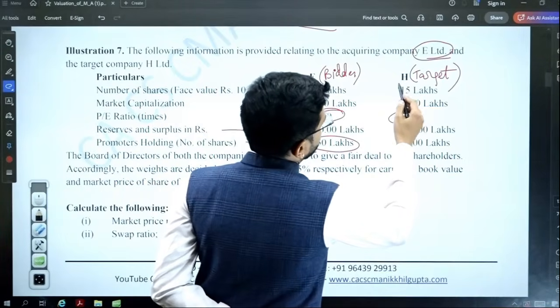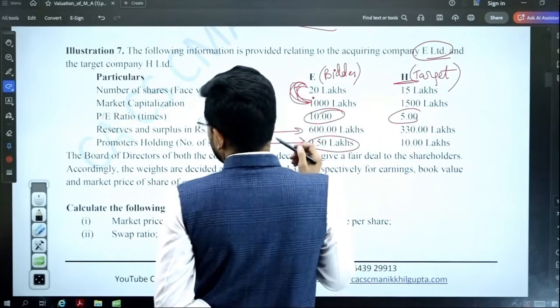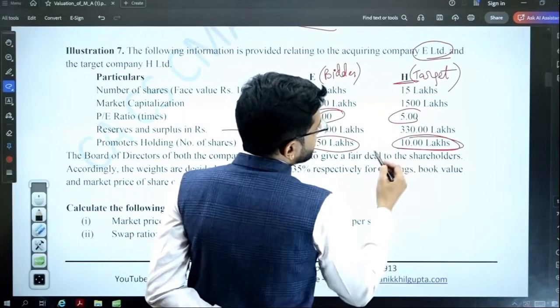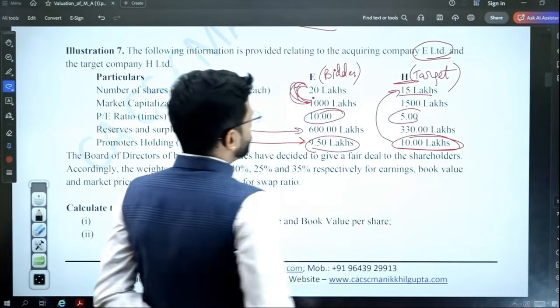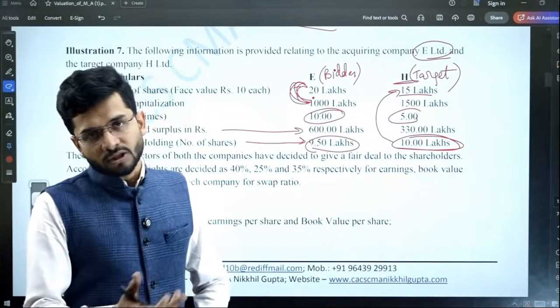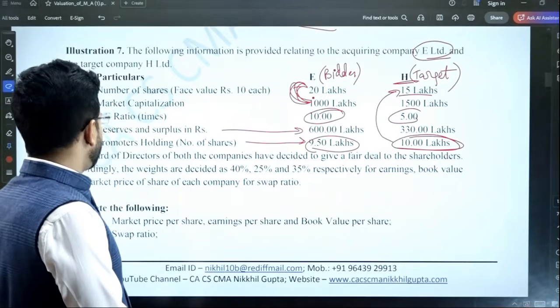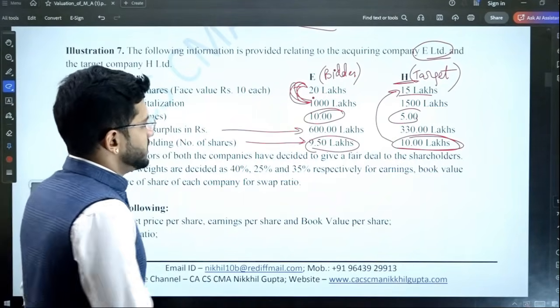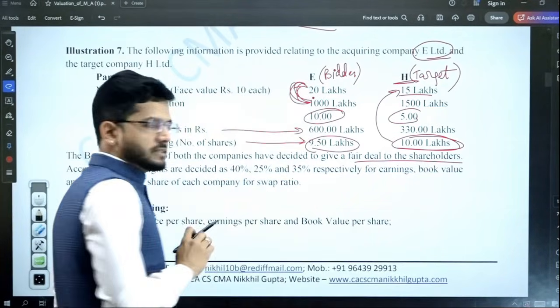And then we have H Limited, which is the target company. In case of the target company, the promoters' holding is 10 lakhs and the total holding is 15 lakhs. So 10 lakh shares are held by the owners who have floated the company: 10 lakh divided by 15 lakhs. The board of directors of both the companies have decided to give a fair deal to the shareholders.